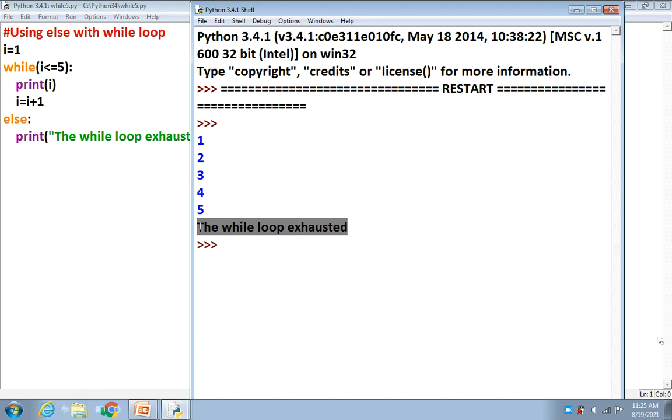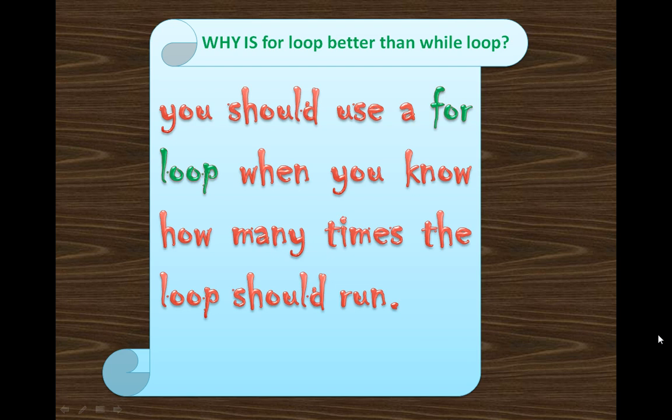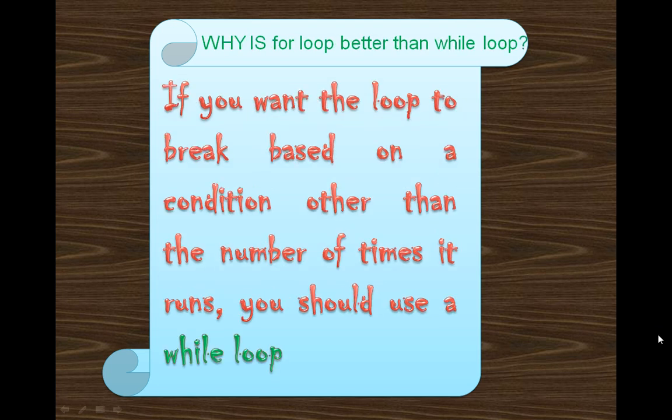You should know which loop is better and why. Why is the for loop better than the while loop? You should use a for loop when you know how many times the loop should run, that is, when you know your iteration limit. And when you do not know the condition, or you don't know how many times it's going to run, then you should use a while loop. If you want the loop to break based on a condition other than the number of times it runs, you should use a while loop.